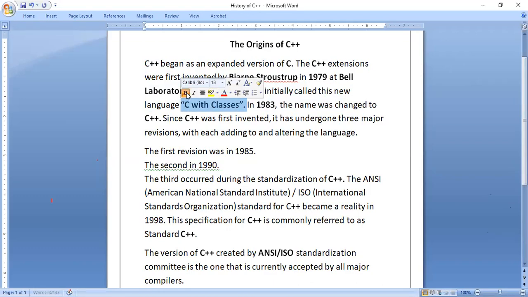The meaning of that is C language was there, and the classes concept was added to it. The classes concept was not present in C language. It was added to C language, so it is called C with classes. In 1983, this name was changed to C++. Till then it was called C with classes. Afterwards, we call it C++, not C with classes.